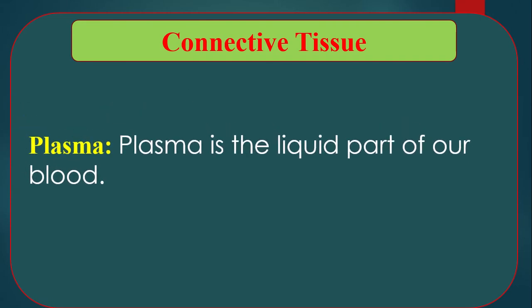Plasma. Plasma is the liquid part of our blood. It is yellowish in color. It contains 91 to 92% water and 8 to 9% organic and inorganic materials. The organic substances include various types of blood proteins and waste materials.